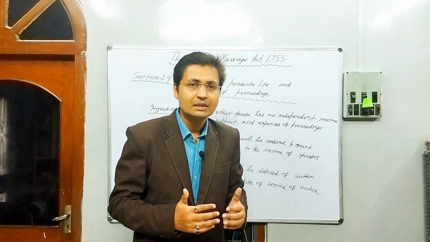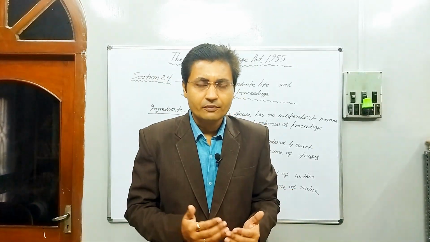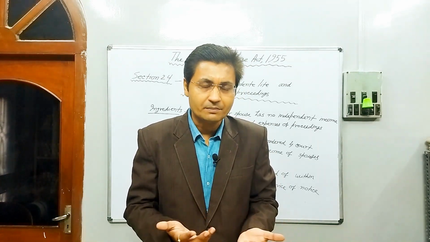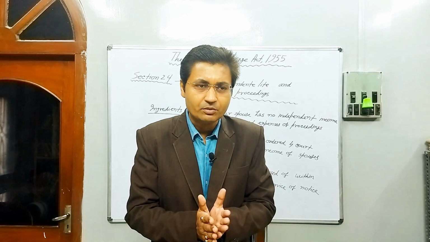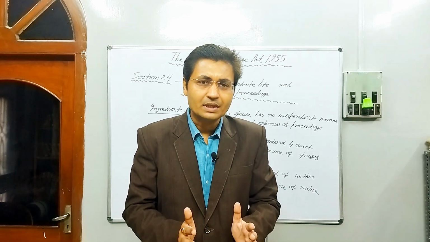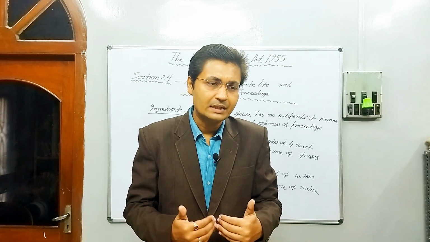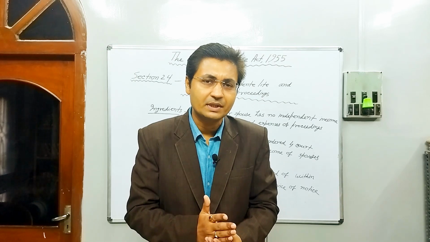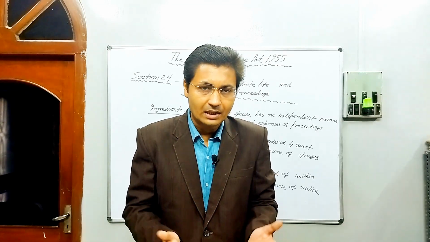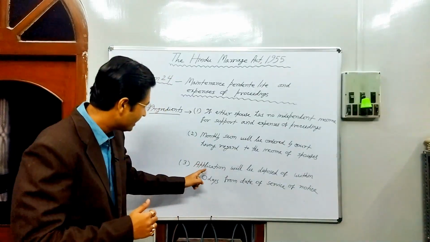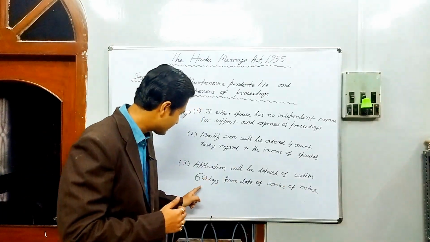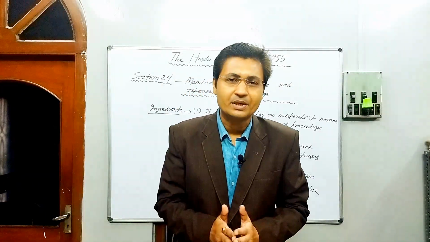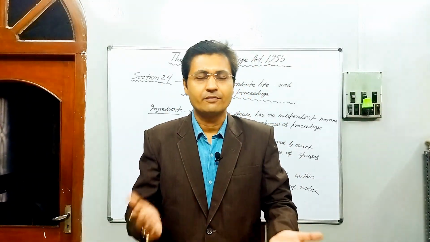The quantum of money will depend upon the income of the spouse. The income of either the husband or wife will be taken into consideration by the court while granting relief under this section. And thirdly, the application will be disposed of within 60 days from the date of service of the notice.